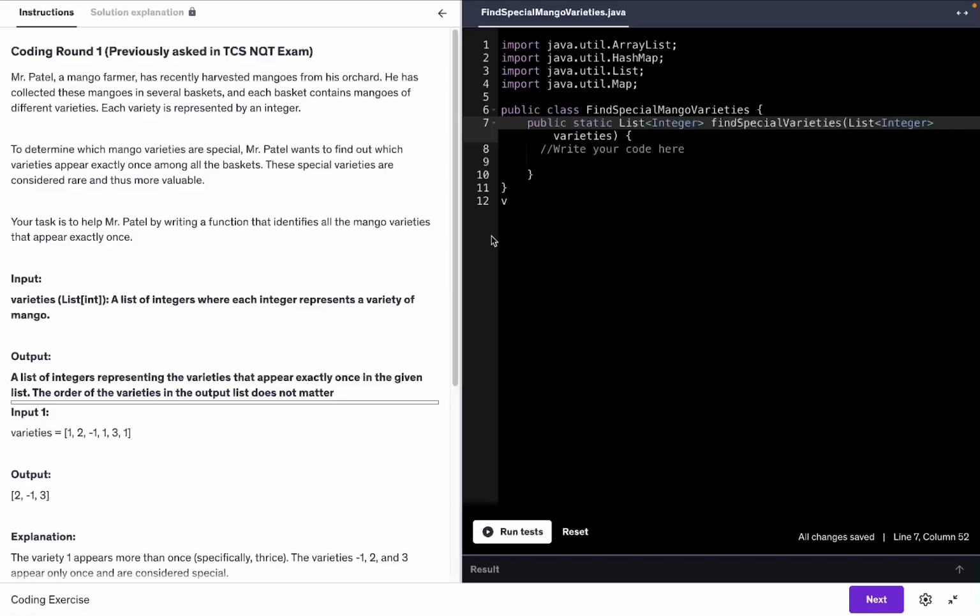So in this video we are going to solve the first problem of the coding round. This question has been asked in the TCS NQT exam. So let's first go through the problem statement.